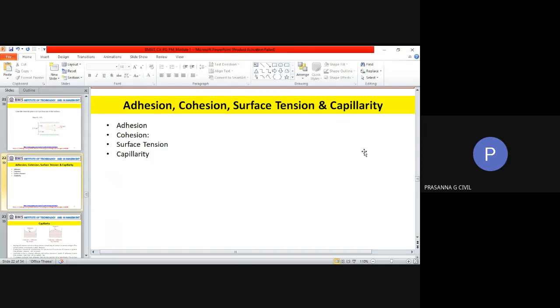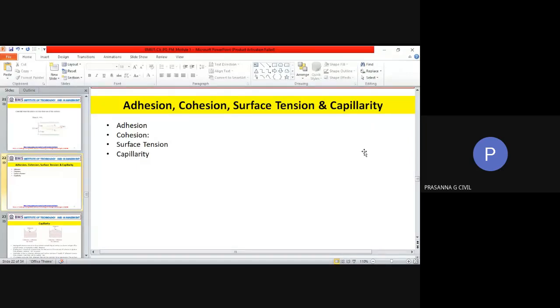We have understood Newton's law of viscosity and how shear stress is influenced by velocity and the distance. And the two types of viscosity, the dynamic viscosity and the kinematic viscosity. And we have done numericals based on these. Okay, so that was your first part of the properties.